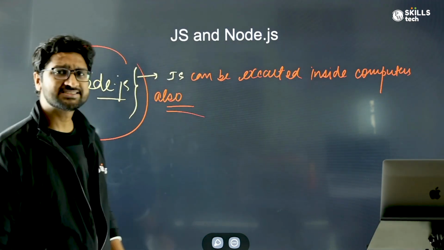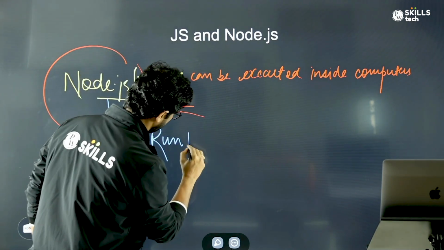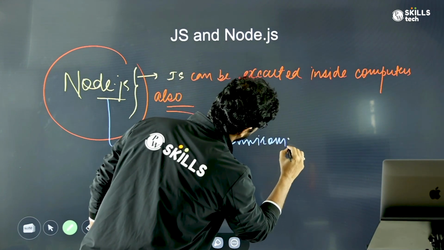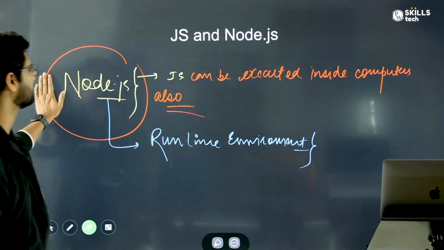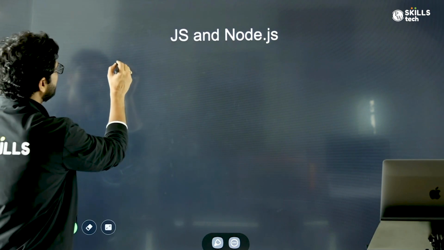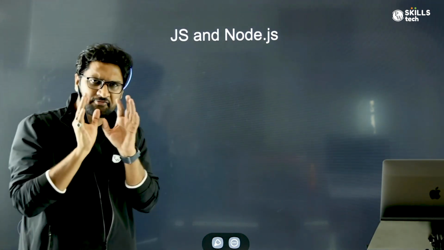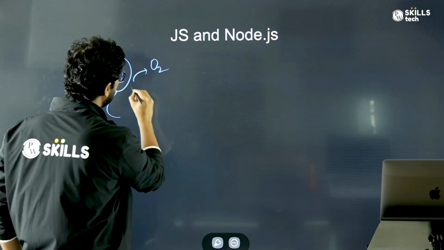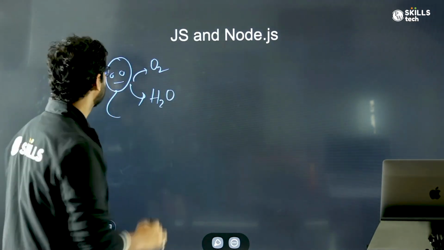So what is Node.js? Node.js is basically a runtime environment. It provides the runtime environment for JavaScript. Now let's try to understand what this runtime environment itself is. Just like us as humans, for us to thrive, we need a favorable environment, right? For example, I'll need oxygen, I'll need water, these are the chemical formulas of water, oxygen. You need the right temperature.